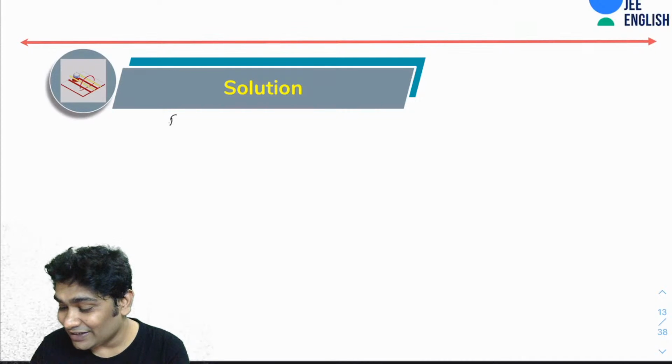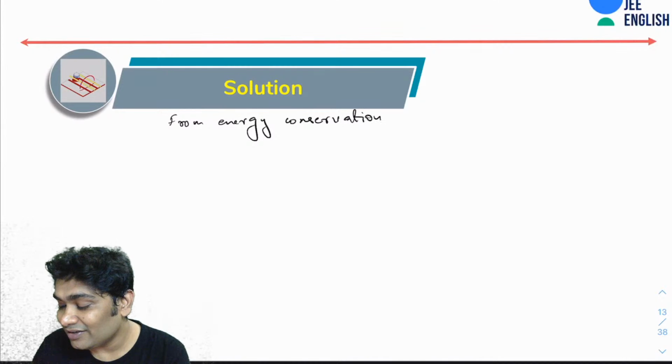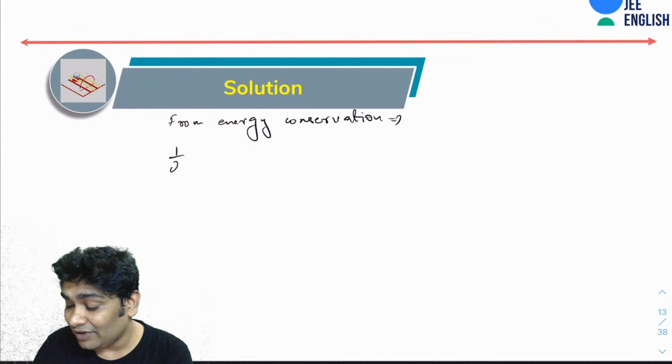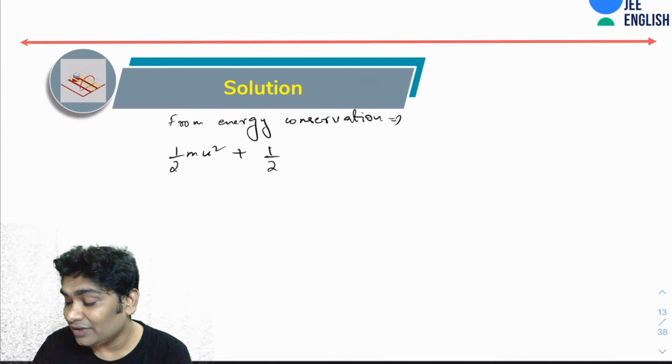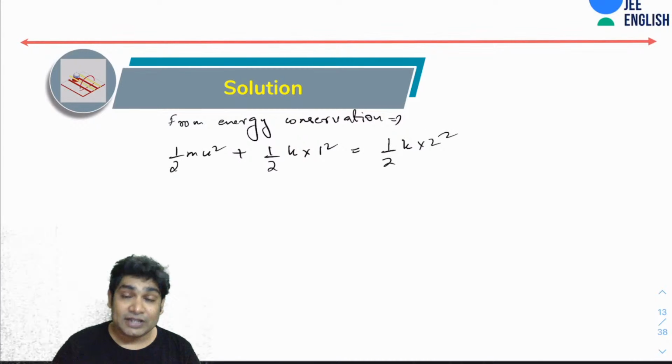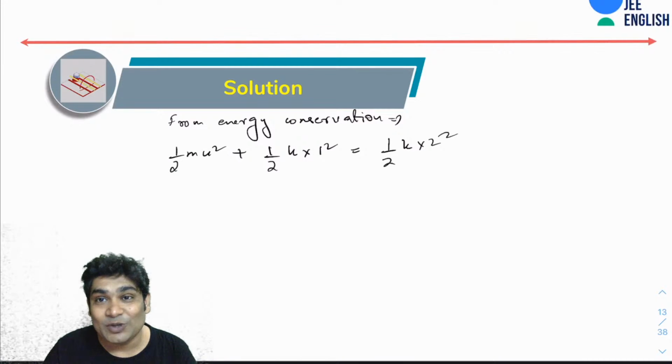So from energy conservation, I can say half mu square plus half k into 1 square would be equal to half k into 2 square, right? So initially the spring had a potential energy of half k 2 square.